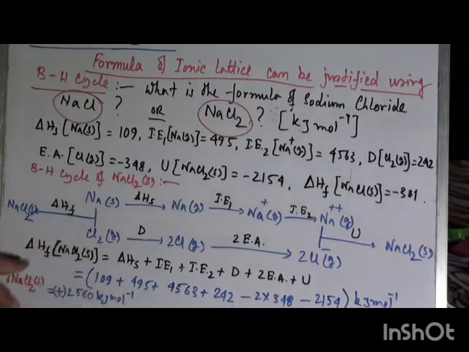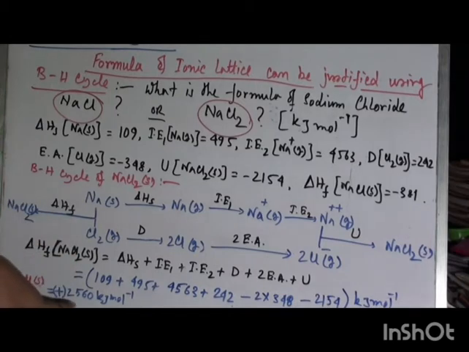But as we know, positive formation energy means a highly unstable lattice. The lattice does not exist actually. Here is the positive formation energy; the lattice must be unstable.